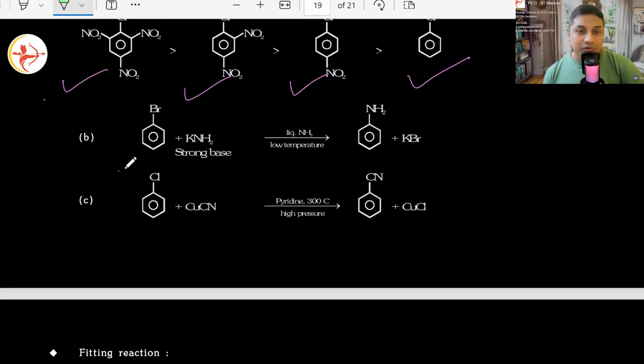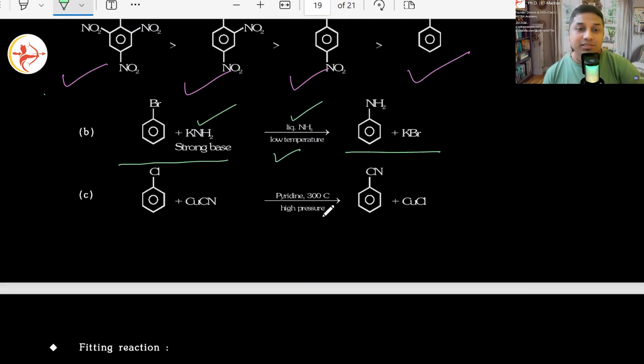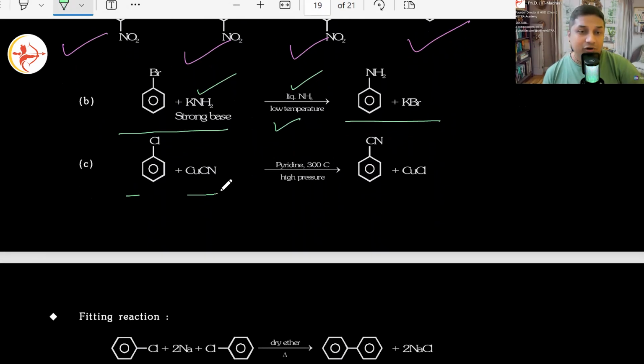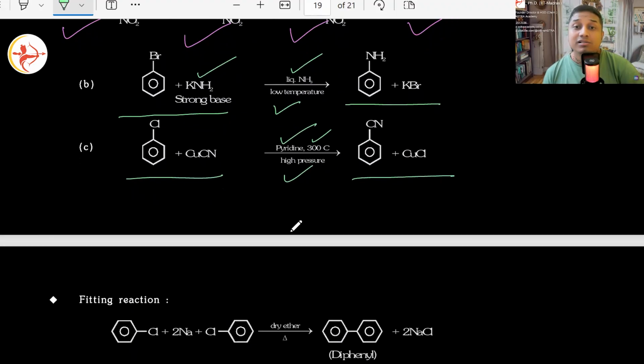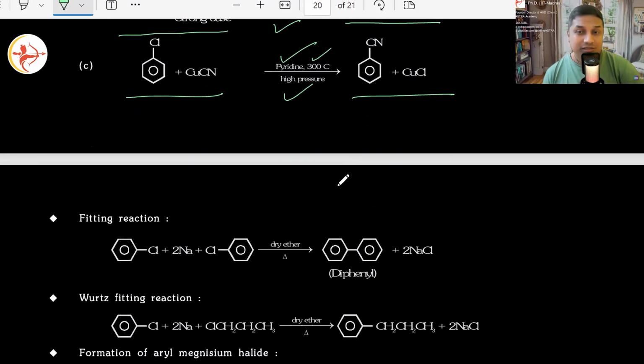Okay, so same way, bromobenzene, use a strong base. In the presence of liquid nitrogen, low temperature, you will have aniline formation. Use it with copper cyanide and pyridine as a solvent, 300 degrees Celsius, high temperature, you will have cyanobenzene. Yes or no? Plus copper chloride.